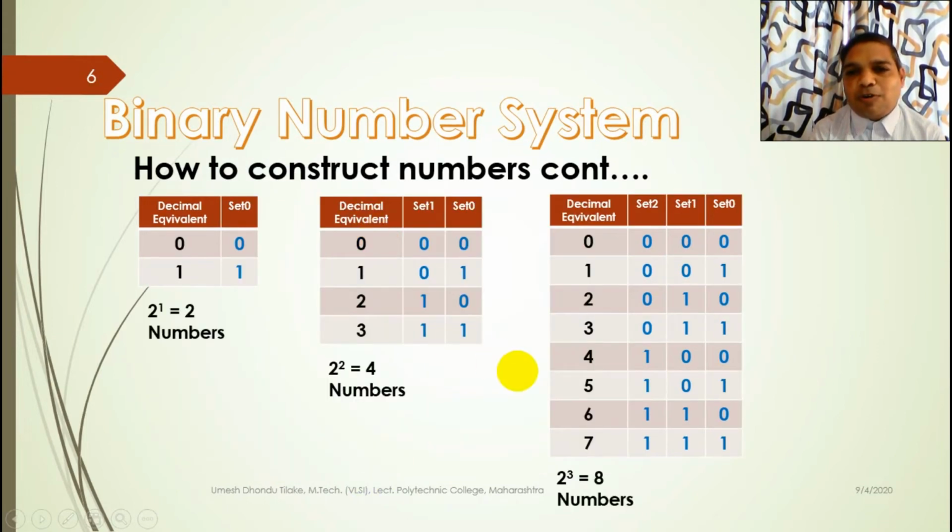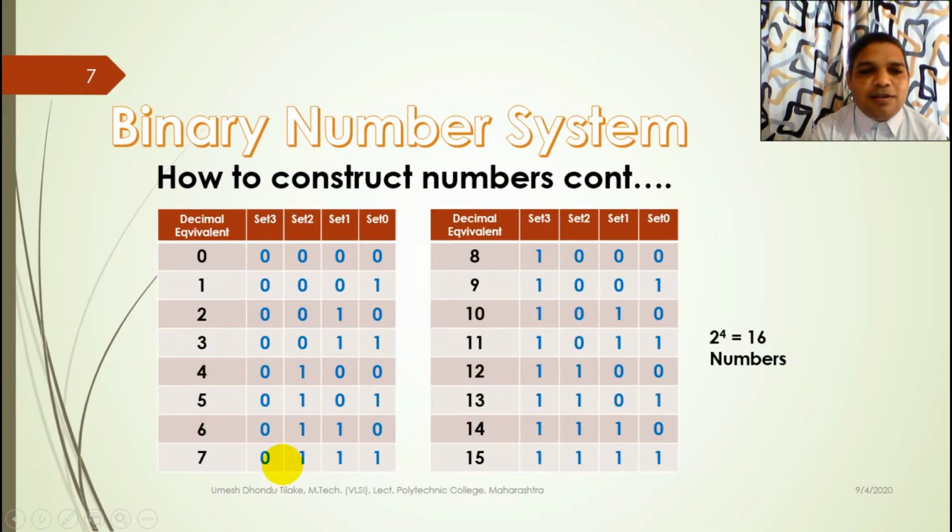The last possible combination of set 2, set 1, set 0 is 1 1 1. So here I have used 0 in set 3 and it is kept constant until the last possible combination of set 2, set 1 and set 0 is used over here. Then in set 3 digit 1 is used and kept constant and the set is repeated again, right, from 0 0 0 to 1 1 1.